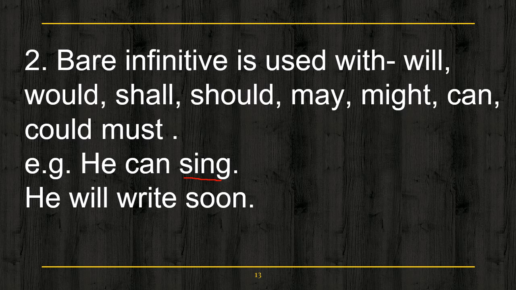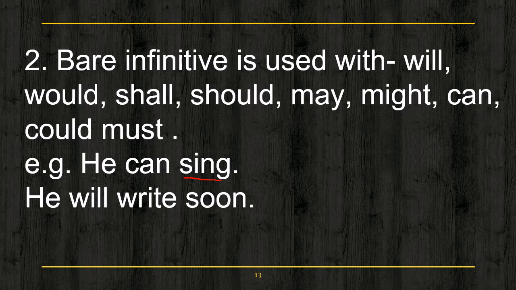If I write the same sentence using to, then I can write he knows how to sing. In that case, to sing will be an infinitive with to, but I have removed to and after the modal auxiliary I am using the verb. So now here in this sentence, the verb sing becomes a bare infinitive. I hope it is clear.